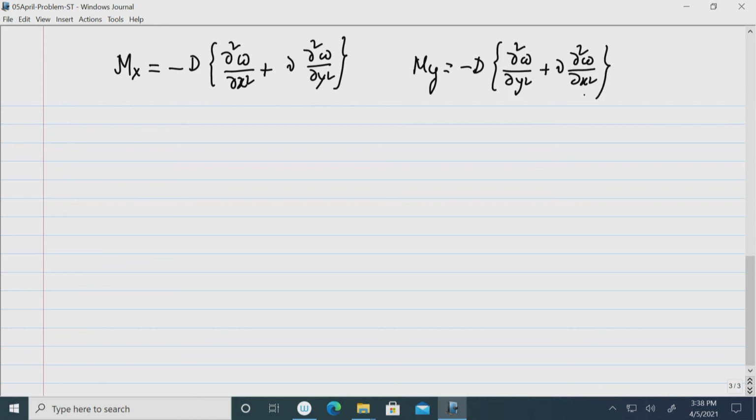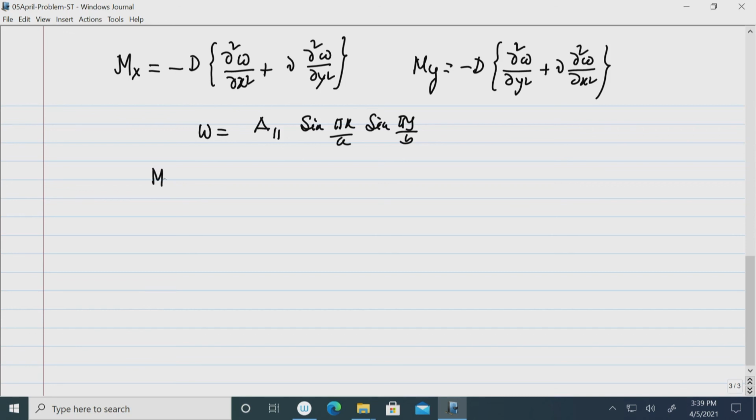Now, since the expression for w is known, w is A11 that we have found, and sin(pi x/a) sin(pi y/b), we can calculate this quantity without any difficulty, because only in that case you have to substitute the second derivative of this expression.